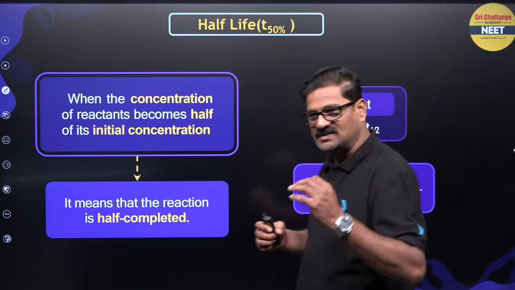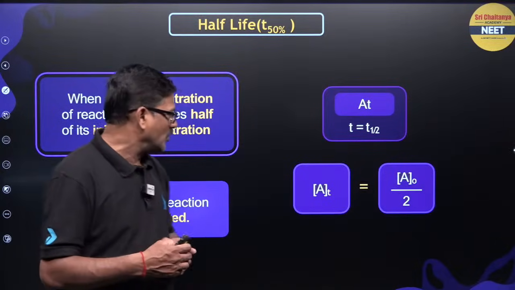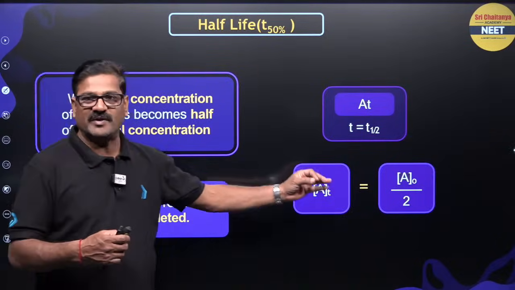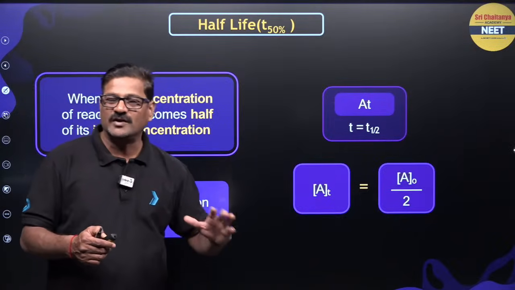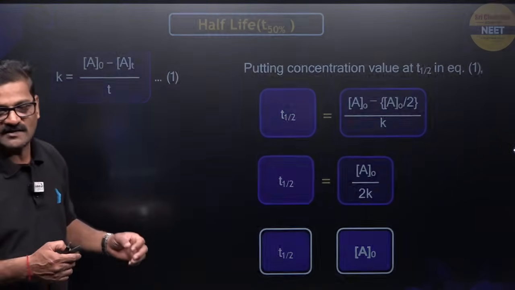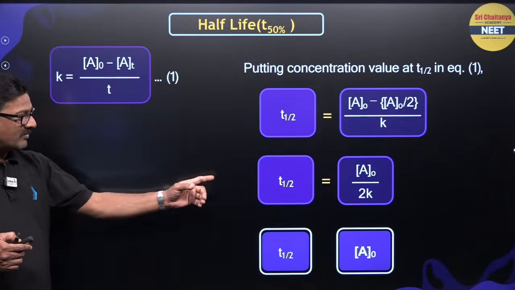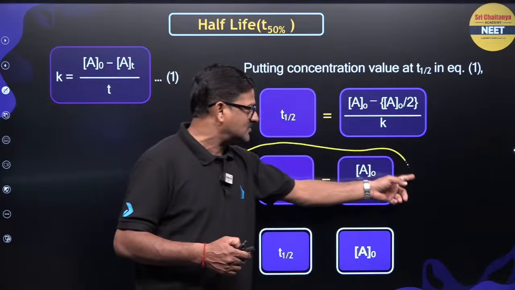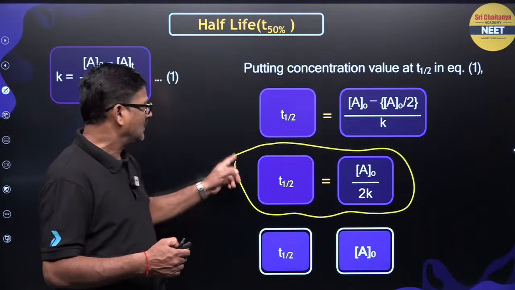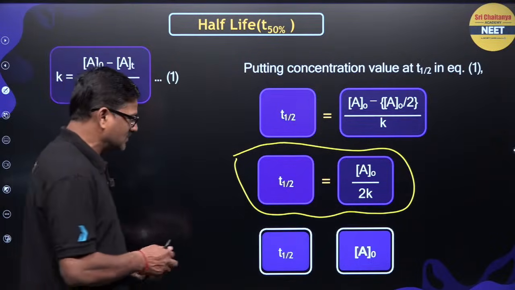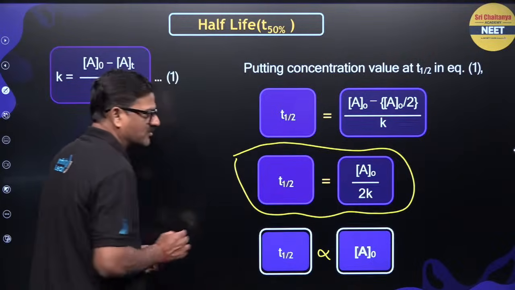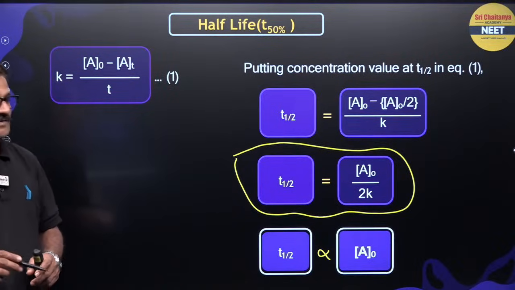So at t half, At is equal to A naught by 2. On doing so, t half for the 0 order is equal to A naught by 2K. This is the characteristic of 0 order: t half is directly proportional to the initial concentration A naught.